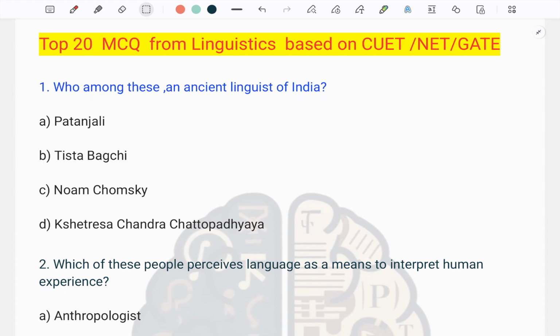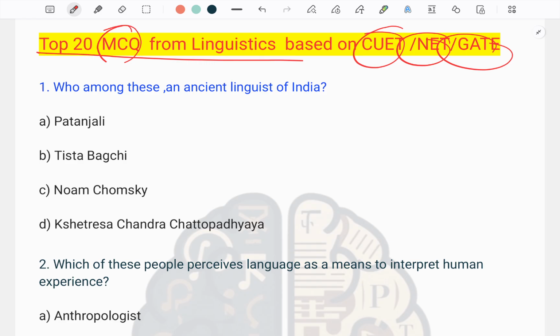So, dear friends, in this lecture, we will talk about the top 20 MCQs from Linguistics, which are based on the CUET, NET, GATE, and all other competitive exams. Must remember that MCQ means multiple choice question. There will be only one question and four options, and you have to select only one true answer among these.